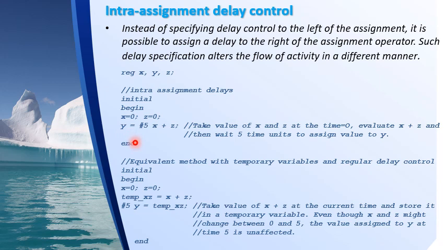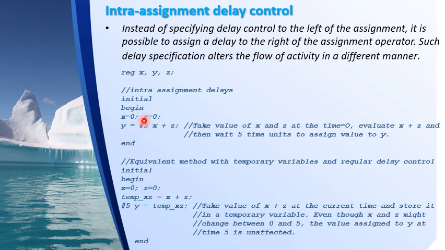So this is evaluated at time t equal to 0 and assigned at time t equal to 5. Between time 0 and 5, any changes happening on these two signals will not be taken into account, as per the working of intra-assignment delay control statements.